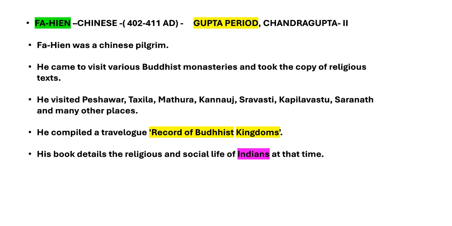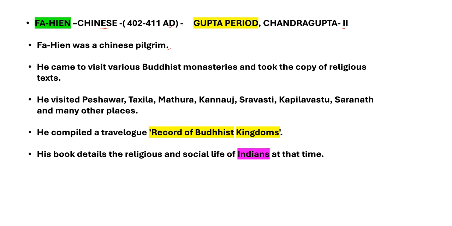Next one, Fa-Hien. He came from China. Time period is 402 to 411 AD. He visited during the Gupta period. The ruler was Chandragupta II. Fa-Hien was a Chinese pilgrim. He came to visit various Buddhist monasteries and took copies of religious texts.